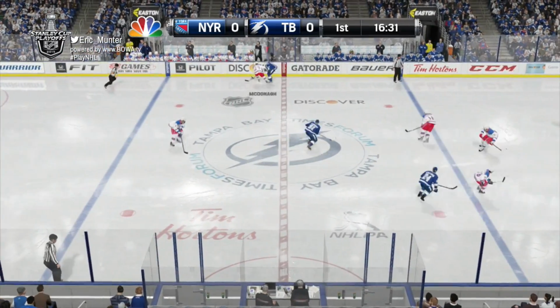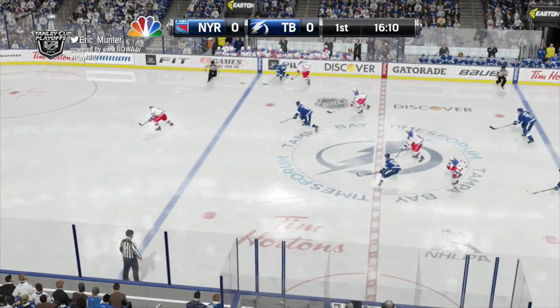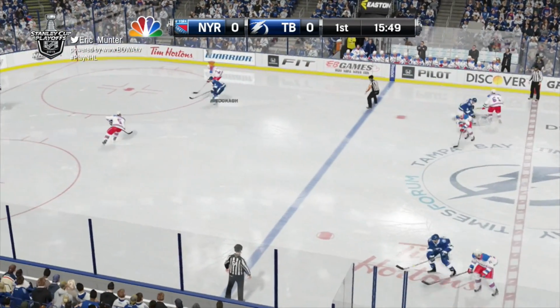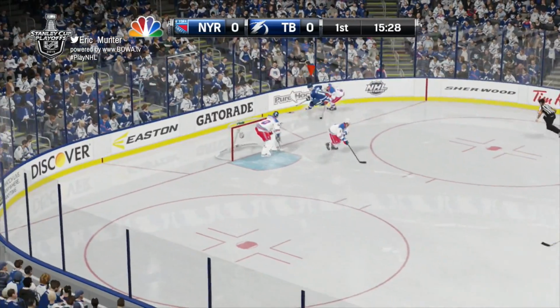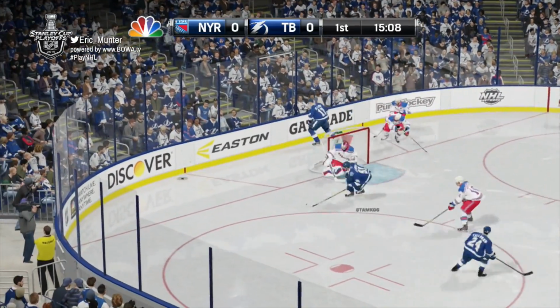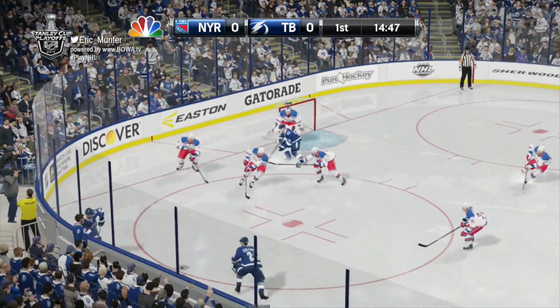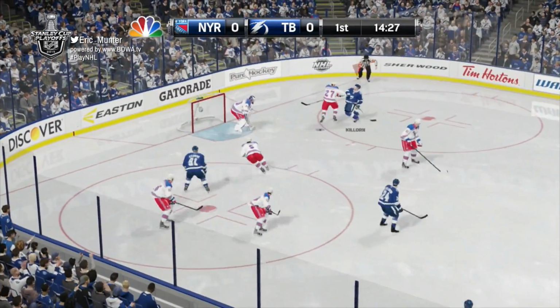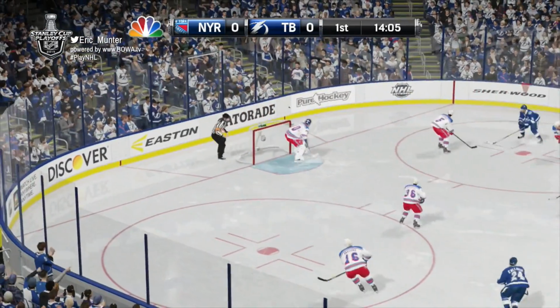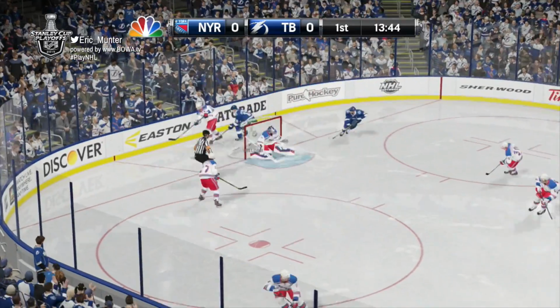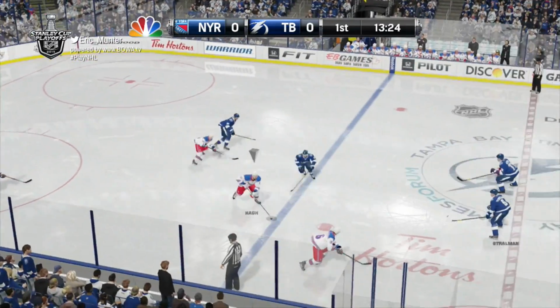Fast pace to start this one off. McDonough, he's shoved down. Tampa trying to move into the offensive zone, but McDonough got back. Poked into the far corner by Killorn. Killorn pinned to the wall. He kicks it around for Stamkos. Stamkos to Callahan. Callahan backside. Killorn, he's shoved away. Stamkos, a shot goes wide. Girardi got back on him.